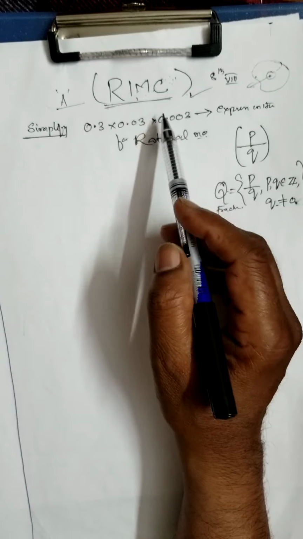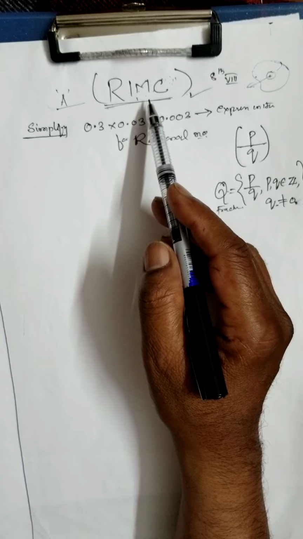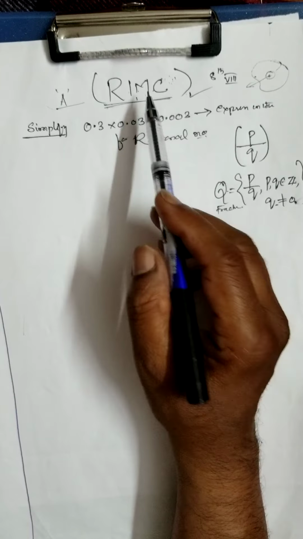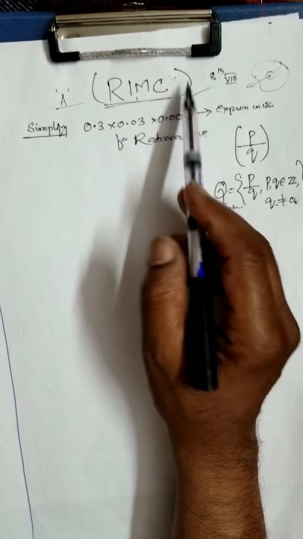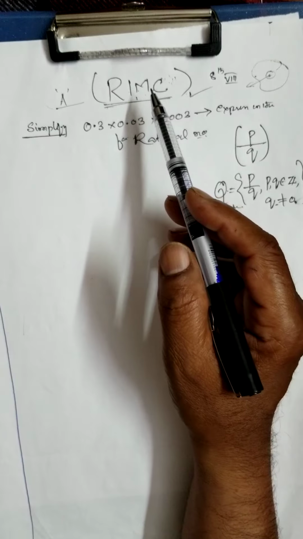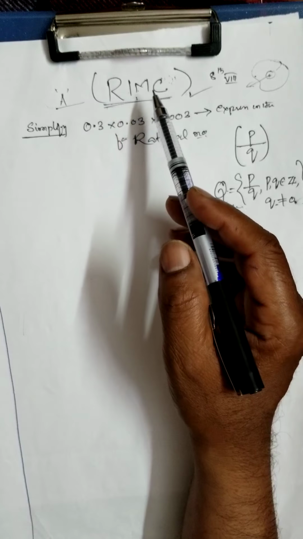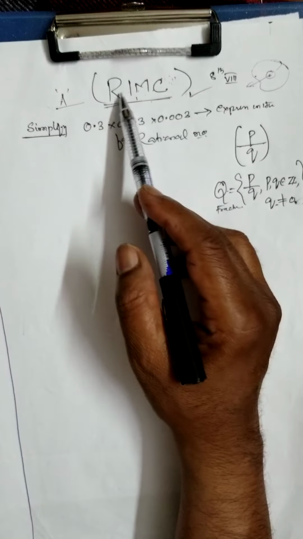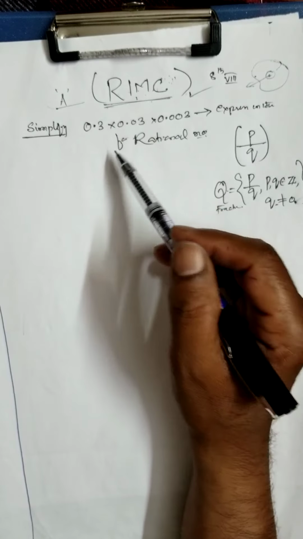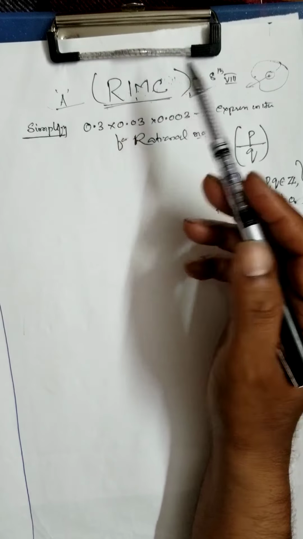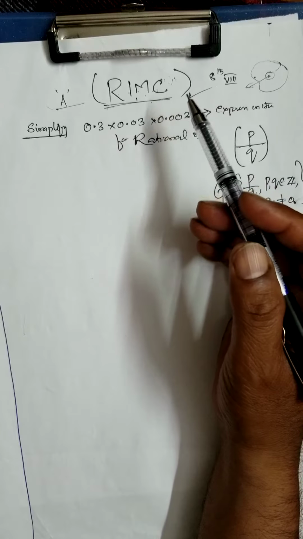The student has to start in the 5th standard itself to know about these institutions. There are different institutions: the National Defense Academy, and RIMC is the best. Those who have finished +2 level can join the NDA.